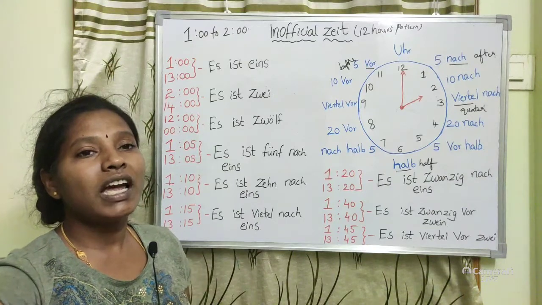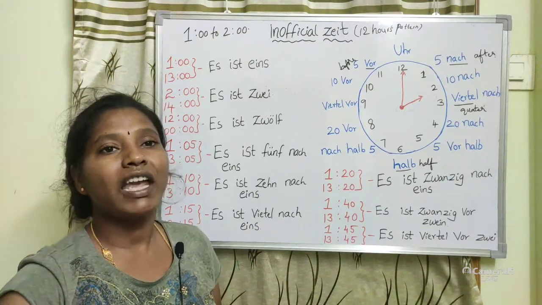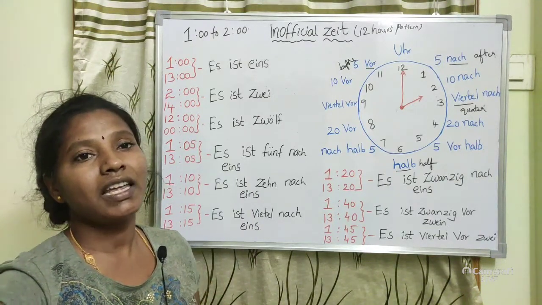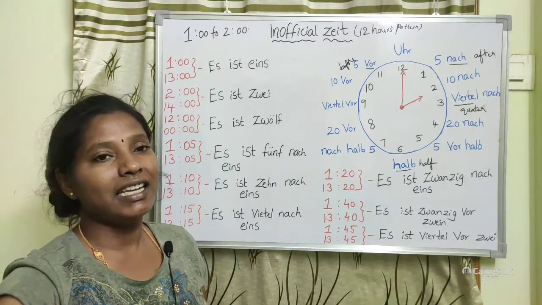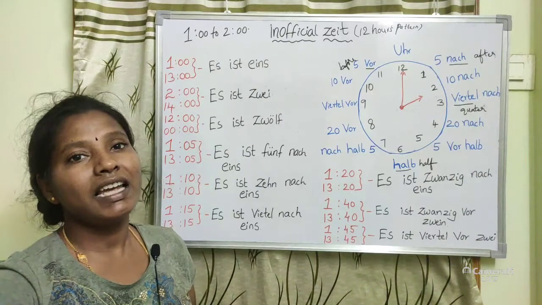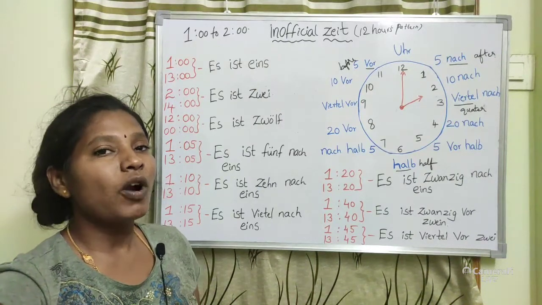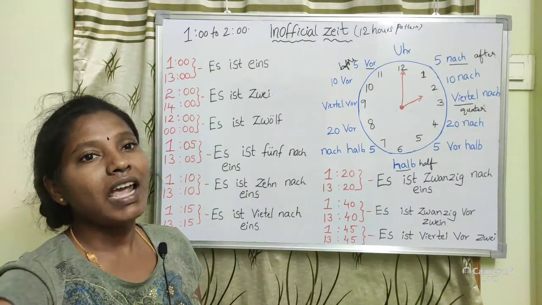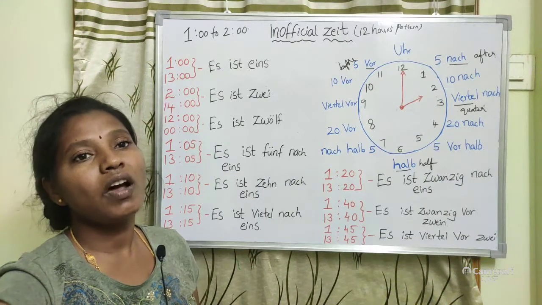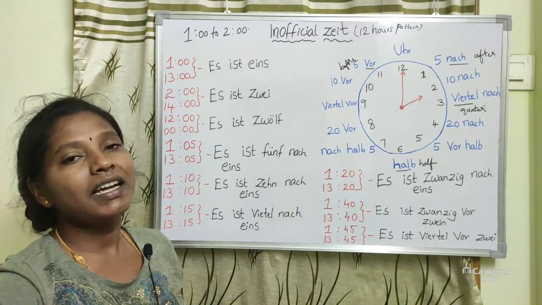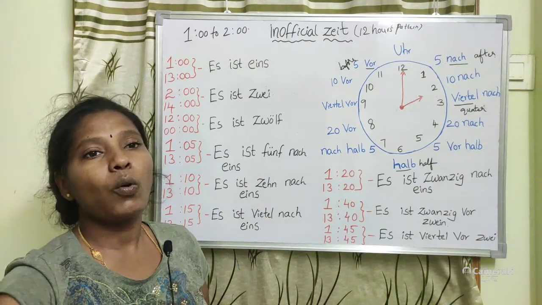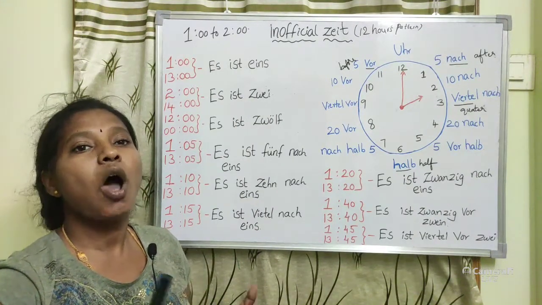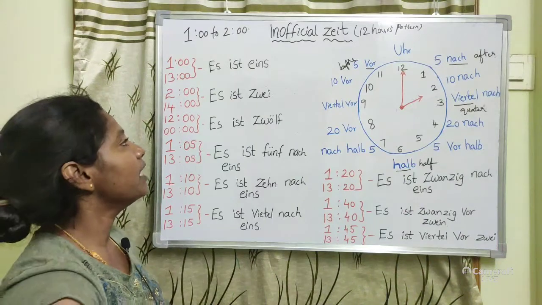We already said there are 2 ways to ask: wie spät ist es, where S is pronounced like Z, which means what is the time now, or else wie viel Uhr ist es, which means how much time is it.